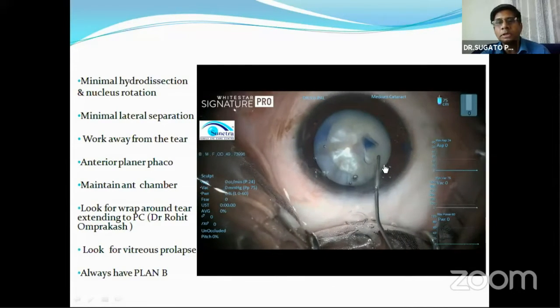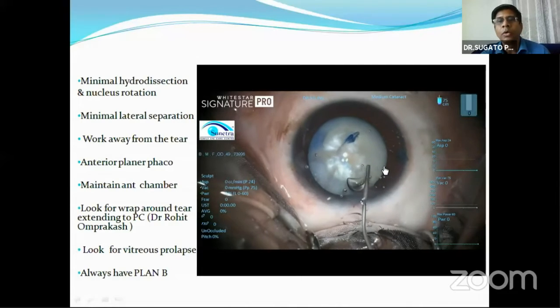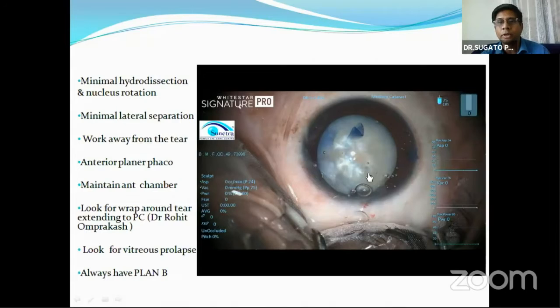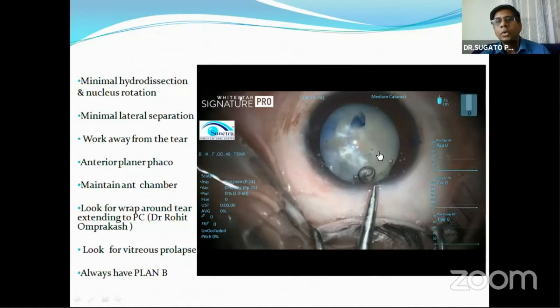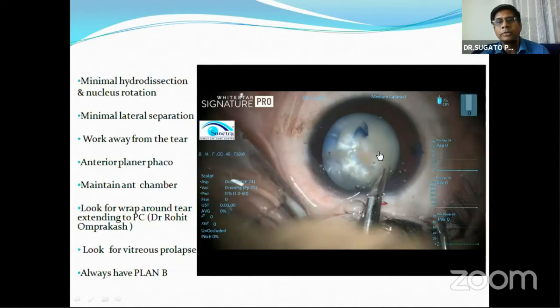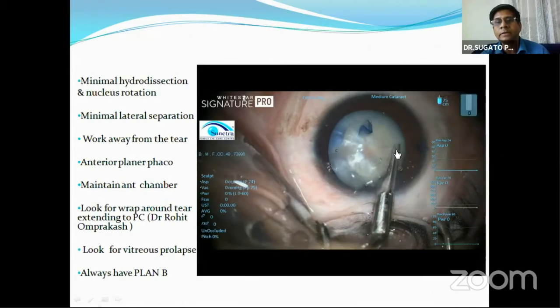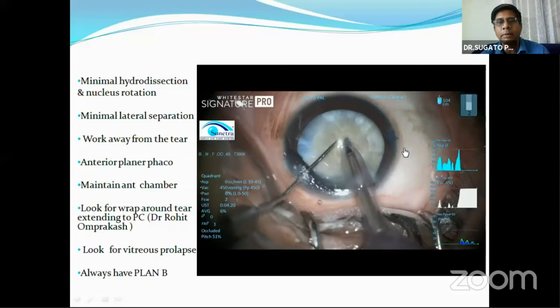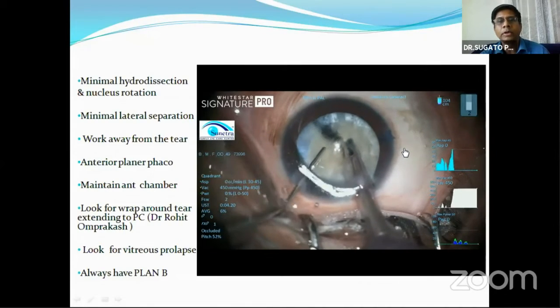So the option, if you want to continue, is that you need to get rid of this capsule and get good access to the nucleus. There are two ways: one is cutting it off with Vannas scissors, or nicking it with the needle. In this case, I decided to cut the hanging extra bit with the Vannas scissor, and I'm doing the phaco.